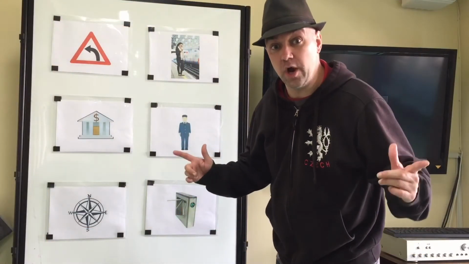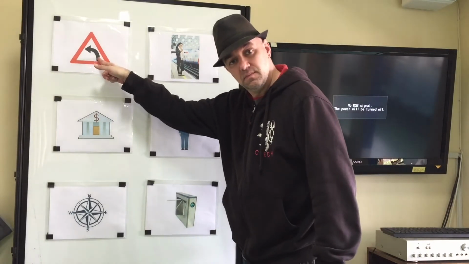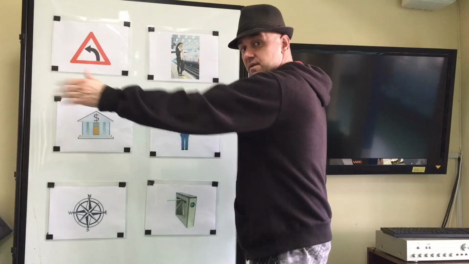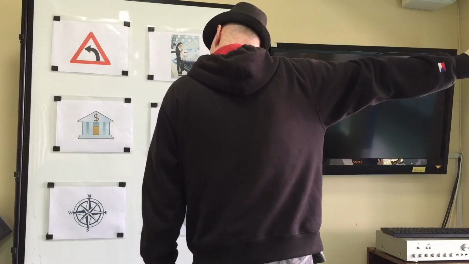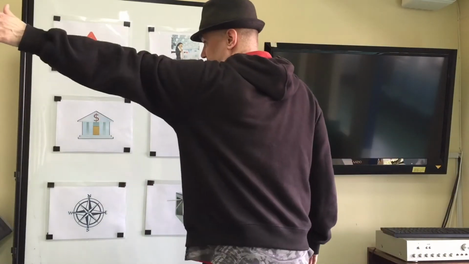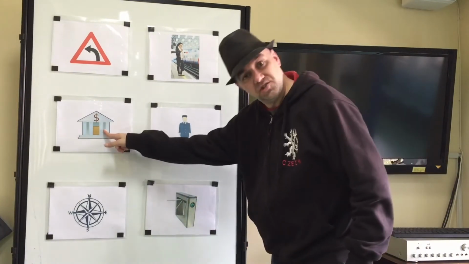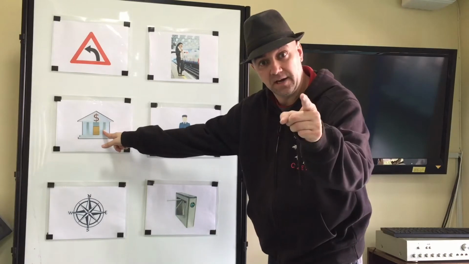Okay, let's do a quick review. What's this? Left. And what's its opposite? Right. We have left and right. What's this? Bank.